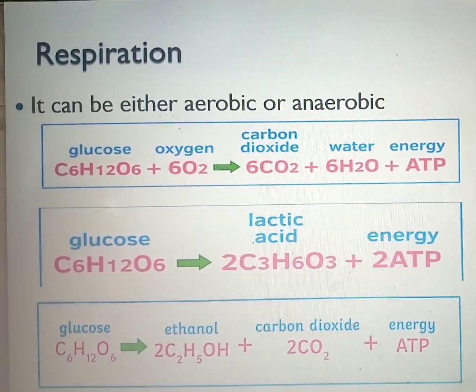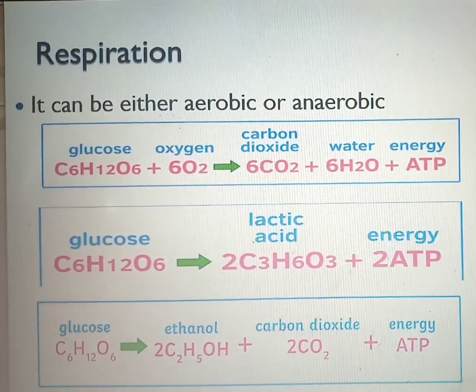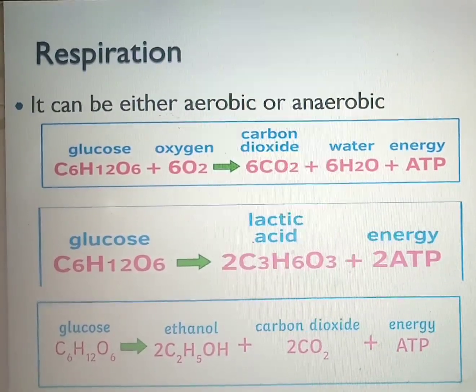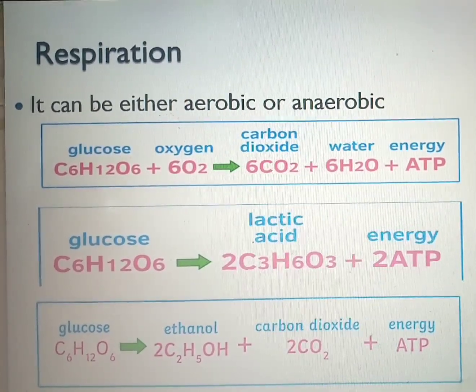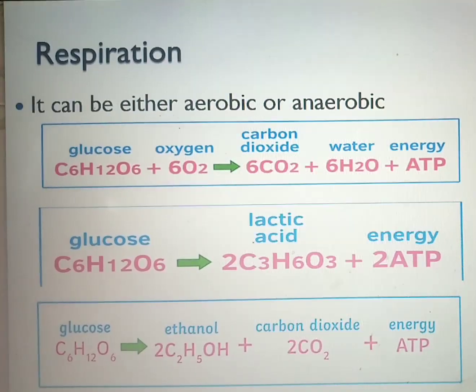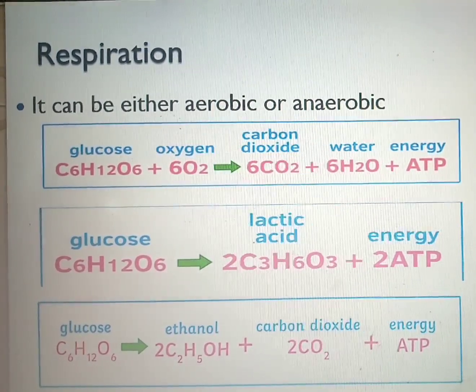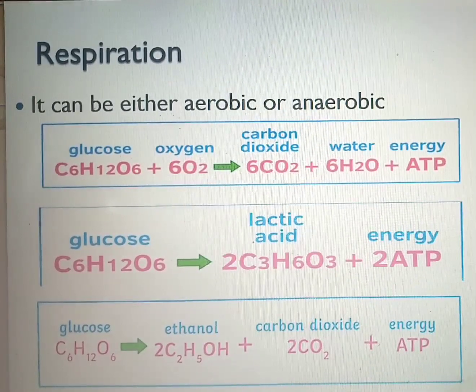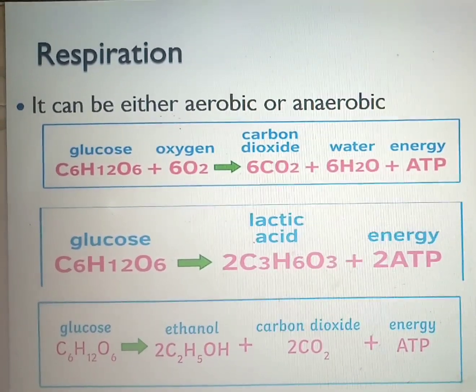It takes place in our muscles in the absence of oxygen. Then the third equation represents alcohol fermentation. That is when glucose, an organic molecule, is broken down to generate ATP energy, ethanol, and carbon dioxide. And that is common in yeast cells.